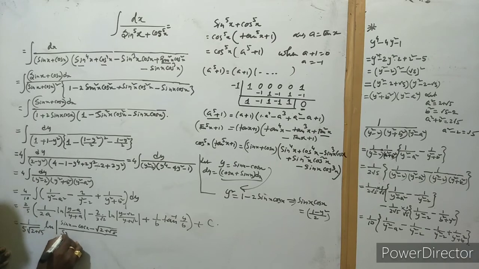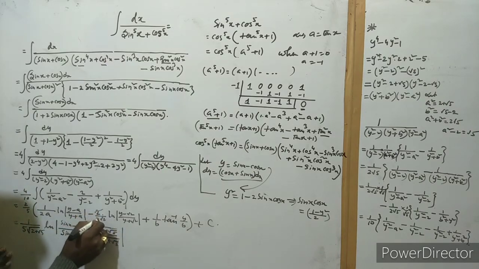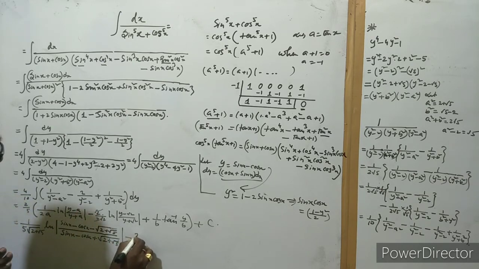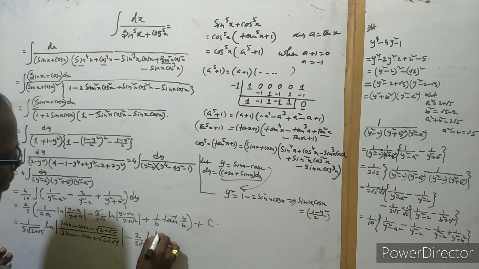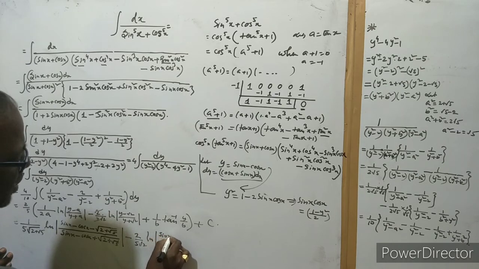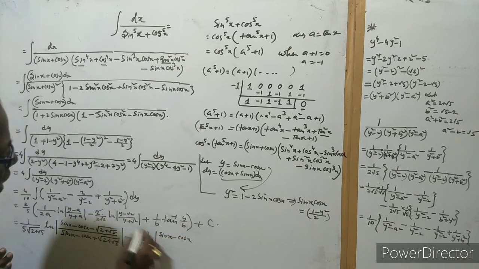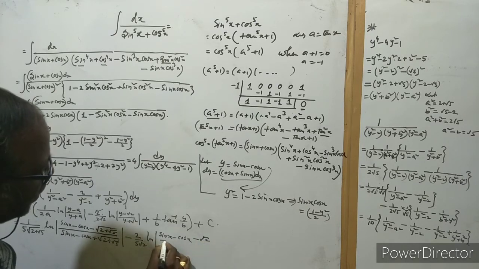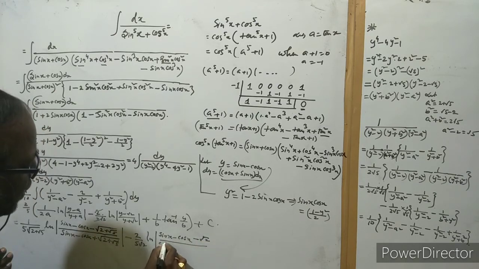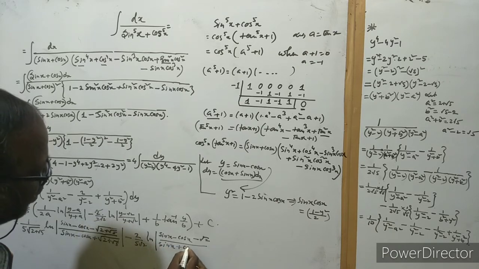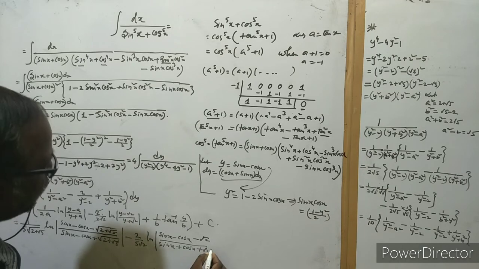Same as sin x minus cos x, root over 2 plus root 5. Okay, and multiply this by this. The 2 are cancelled. So this is here 2 by 5 root 2, and right here ln, and same, this is here sin x minus cos x minus root 2, and also you can write here sin x plus cos x plus root 2.